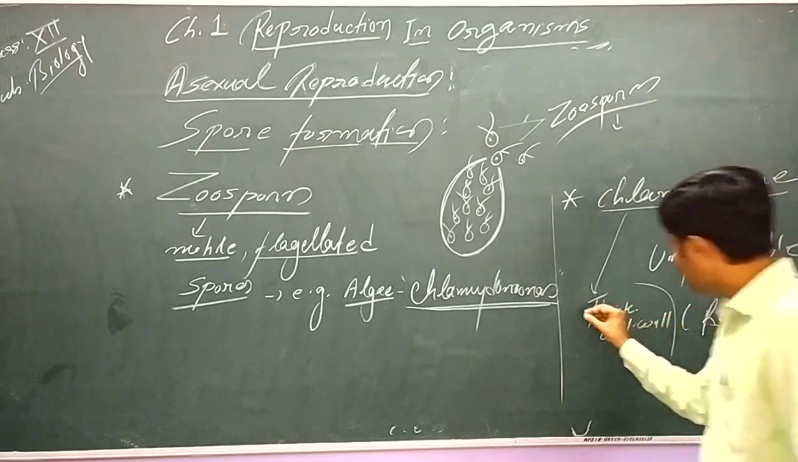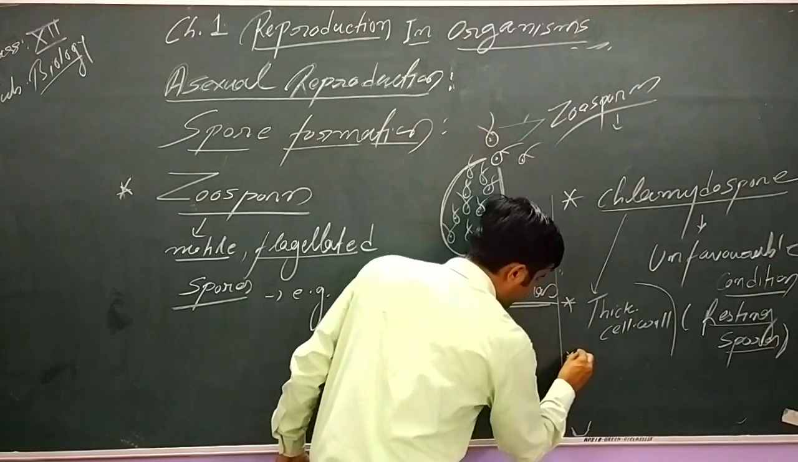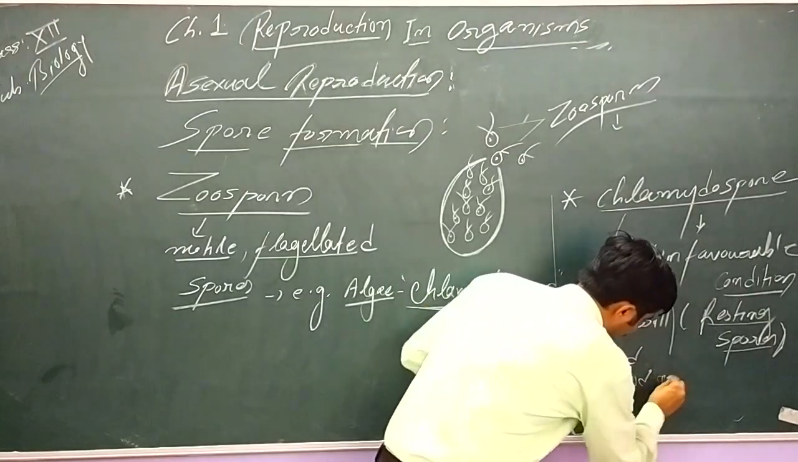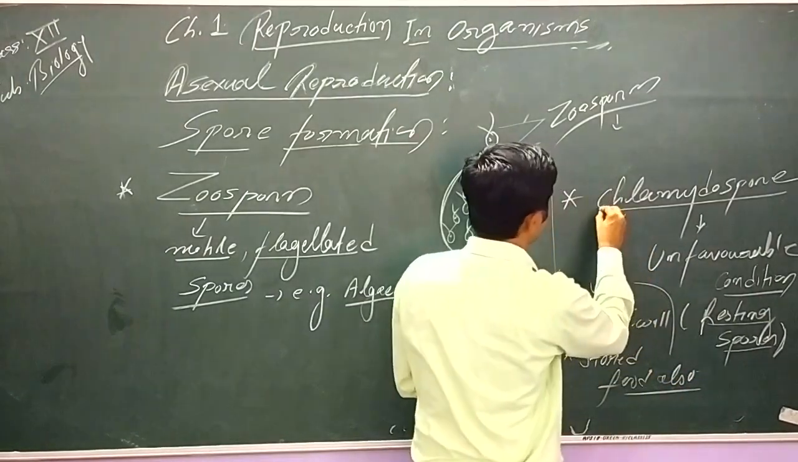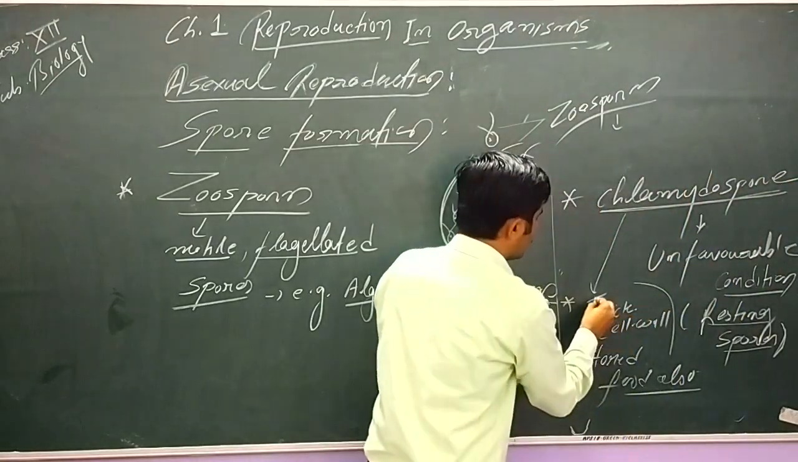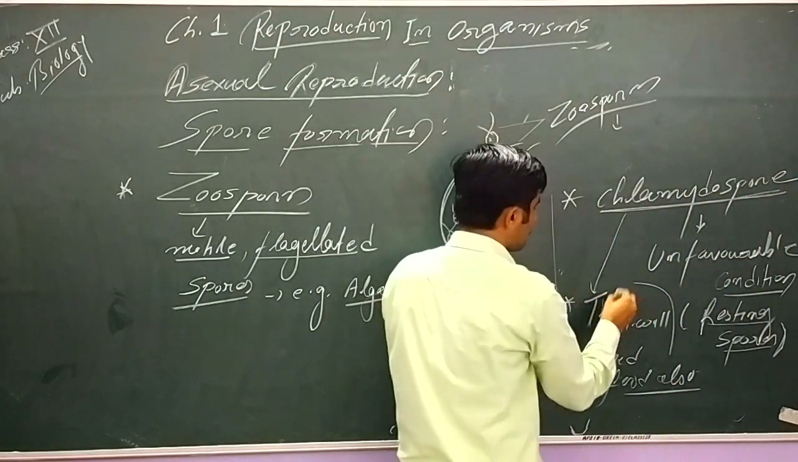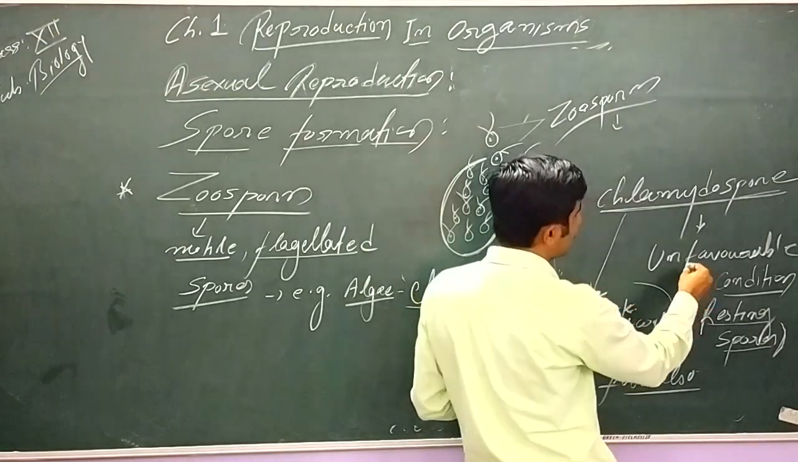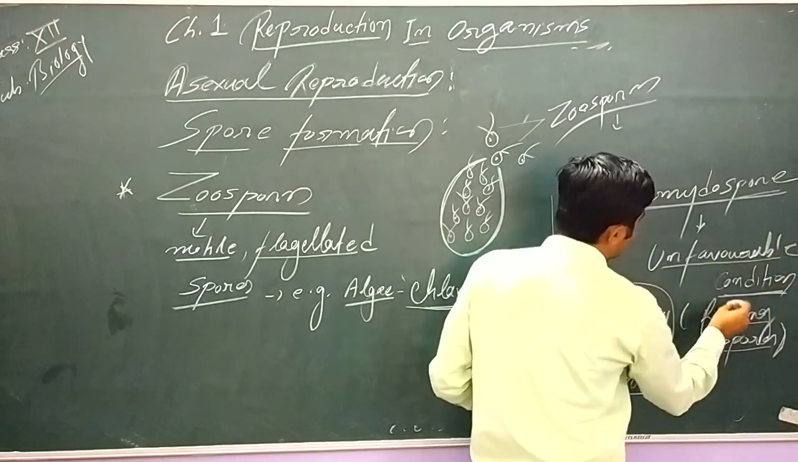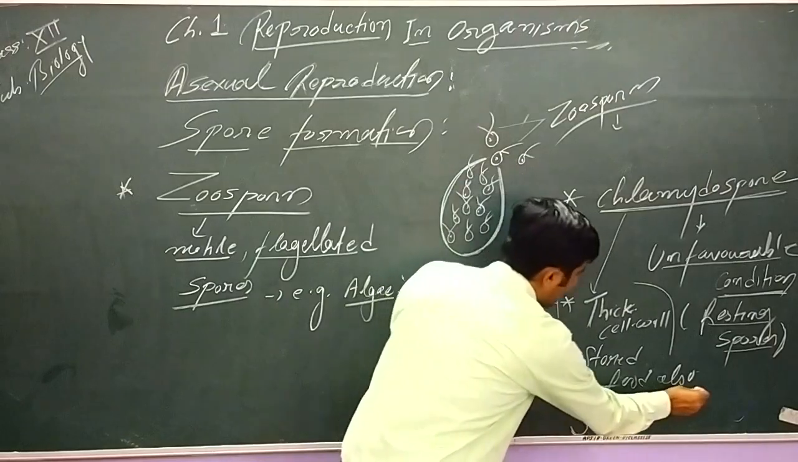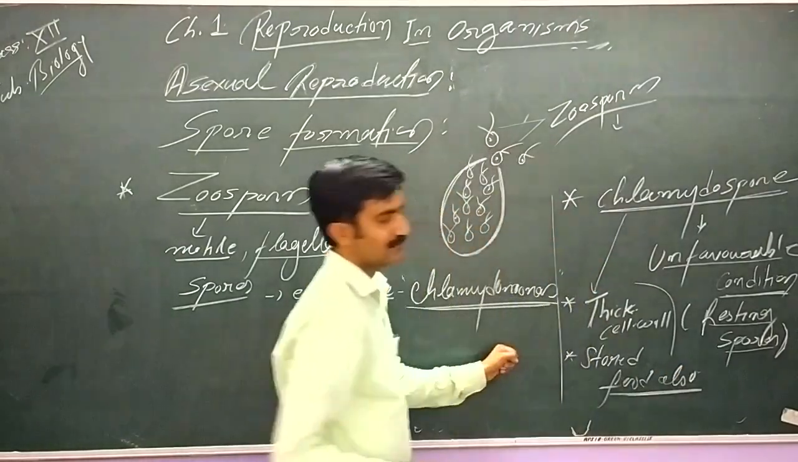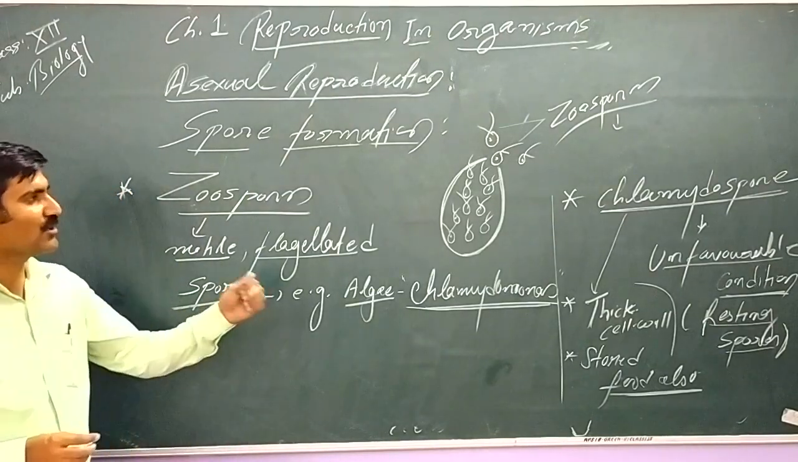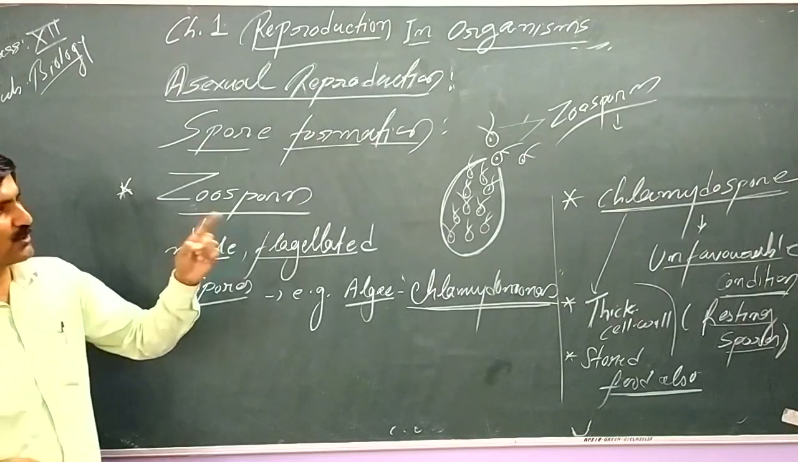Not only do they have a thick cell wall, they have stored food also. So another type of spore you can remember is chlamydospores. They are different from zoospores. They are non-motile, they have a thick cell wall. They are resting spores, generally formed in unfavorable conditions, which helps them to overcome the hostile stage or extreme environment. Similarly, there may be some other types of spores like oospores, actinospores, and so on. But you keep in mind the zoospores and chlamydospores.